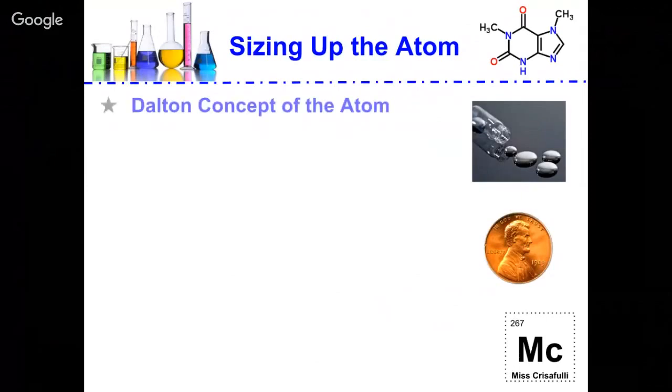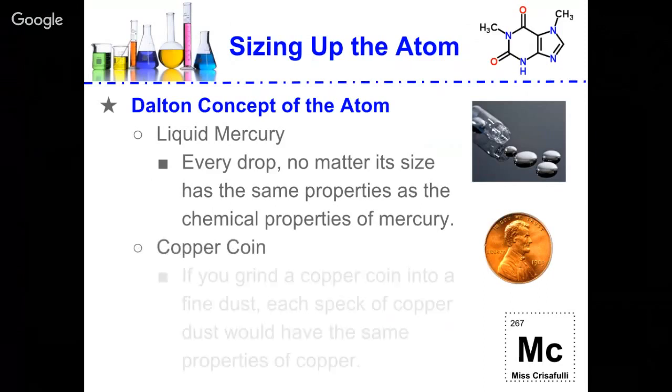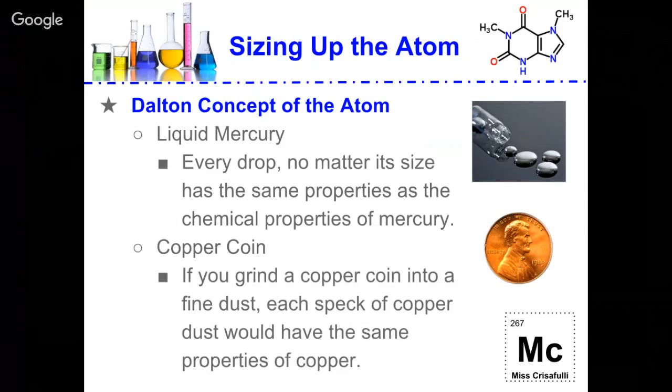But now let's talk about how we size up the atom. Dalton's concept of the atom, we can look at it as far as looking at liquid mercury. Every drop, no matter its size, has the same chemical properties as mercury. A copper coin's the same way. If you were to grind a copper coin into the smallest powder possible, each possible speck of copper dust would have the same properties of copper. And if you were to keep grinding that until you had the smallest possible particle of dust from a copper coin, you would, in theory, have a copper atom.